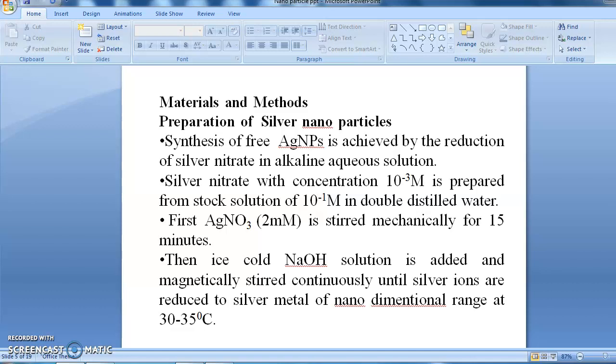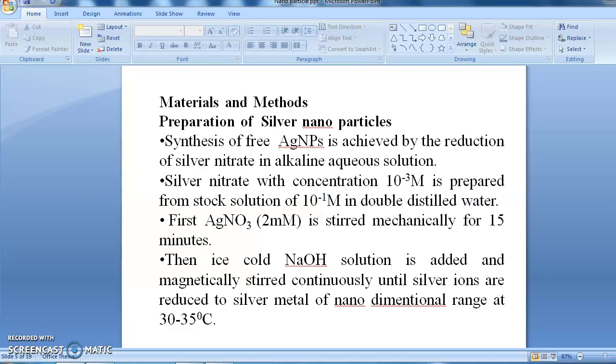Preparation of silver nanoparticles. Synthesis of free silver nanoparticles is achieved by reduction of silver nitrate with alkaline aqueous solution. First, silver nitrate with a concentration of 10⁻³ molar is prepared from the stock solution of 10⁻¹ molar in double distilled water. First, the silver nitrate is stirred mechanically for 15 minutes.